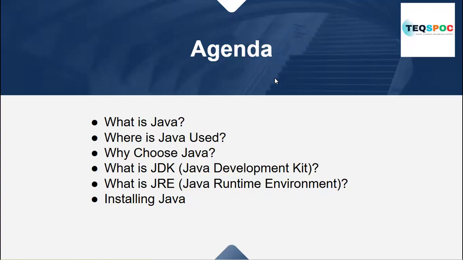So in this session, our agenda will be what is Java, why is Java used, why we have chosen Java as a backend, what is JDK, what is JRE, and installing Java in our system and running our first Java program we covered in this session.